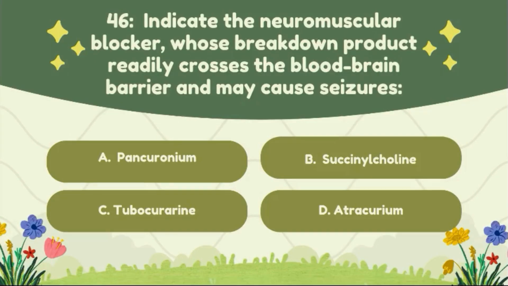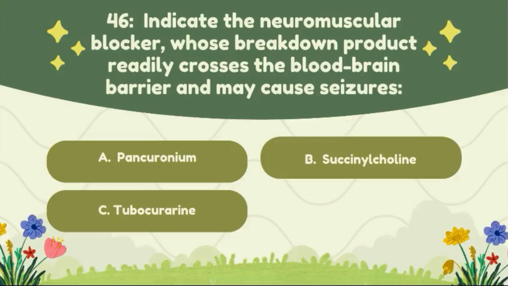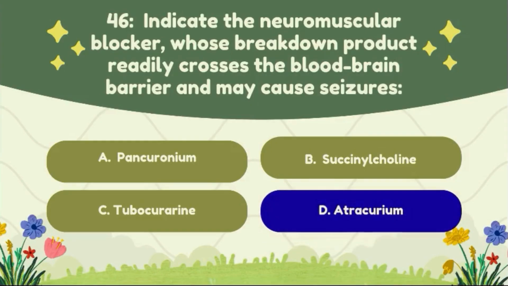Question number 46. Indicate the neuromuscular blocker whose breakdown products readily cross the blood-brain barrier and may cause seizures. Option A, pancuronium. Option B, acetylcholine. Option C, tubocurarine. Option D, atracurium. The correct answer to this question is option D, atracurium.